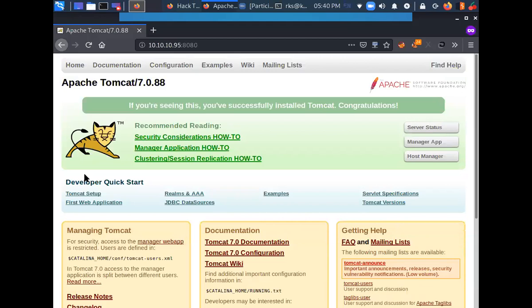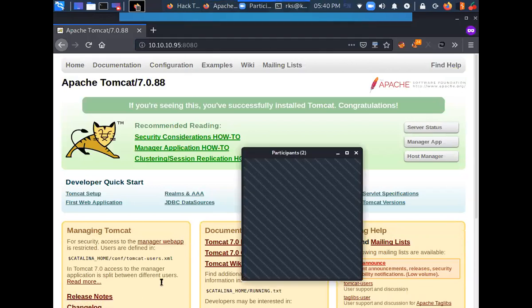So what next? I have the web page. What should I do next? Web directory brute forcing. Right, so I can do directory brute forcing. Let's take this URL from here.